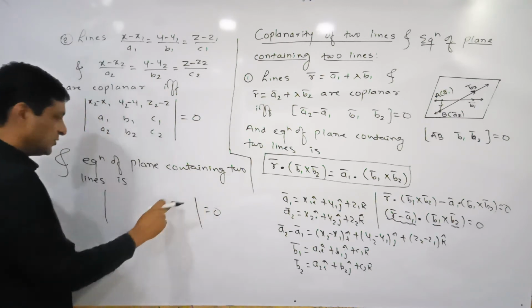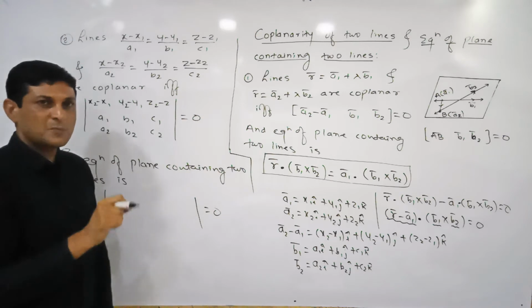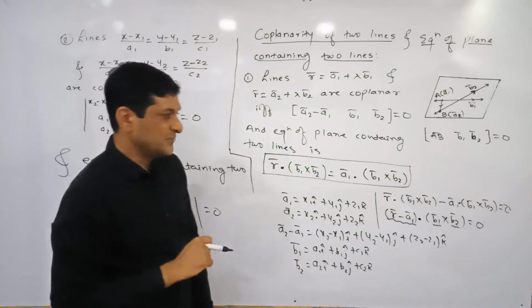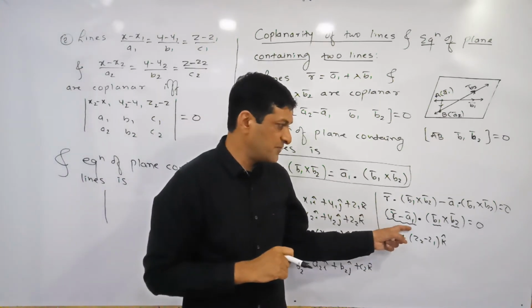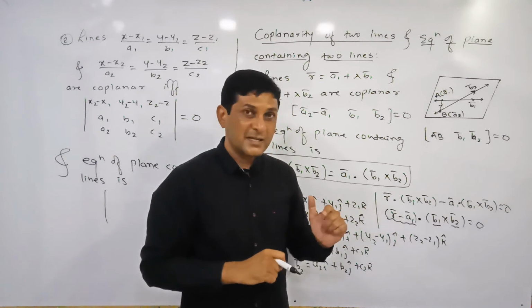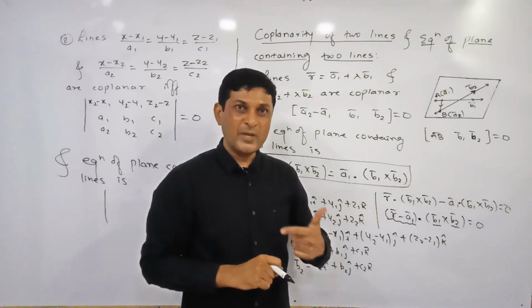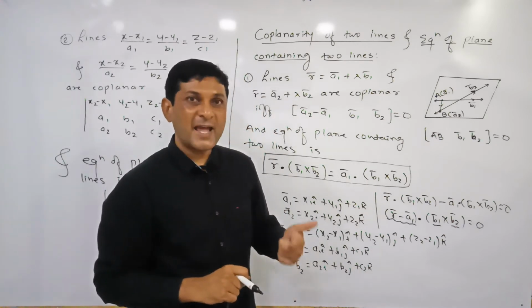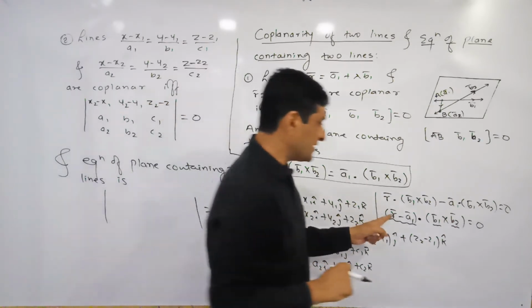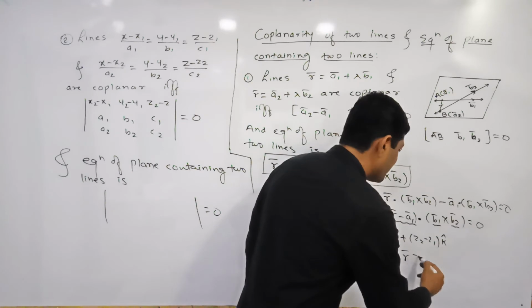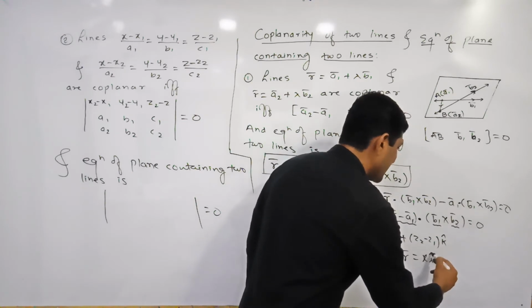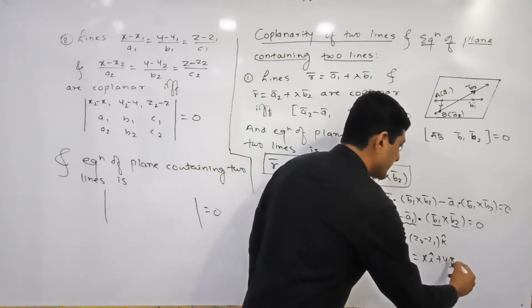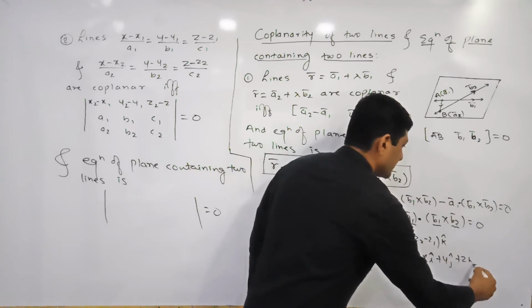In the first row write down the coefficients of i cap, j cap, k cap from the first vector. Observe, this is the first vector. Now what is r bar? r bar is the position vector of any point, and the coordinate of any point we are denoting by x, y, z. So r bar will be equal to x i cap plus y j cap plus z k cap.